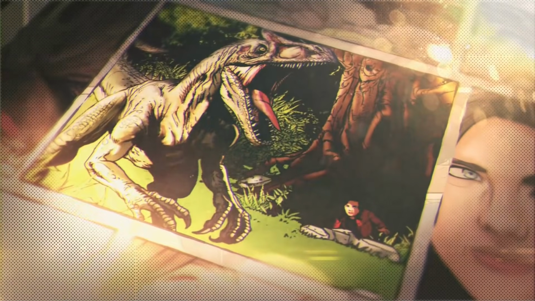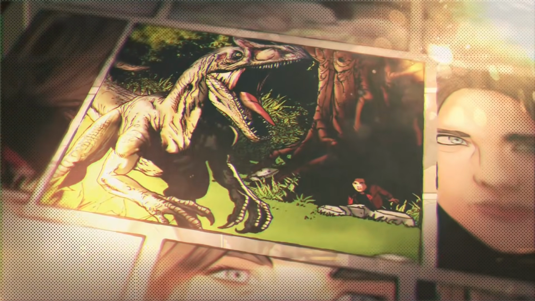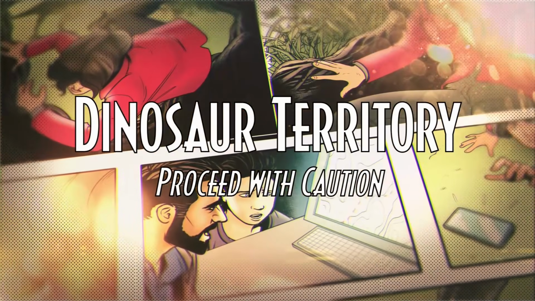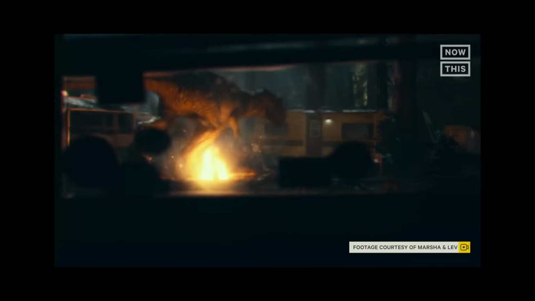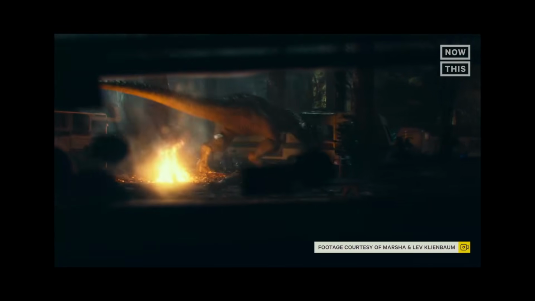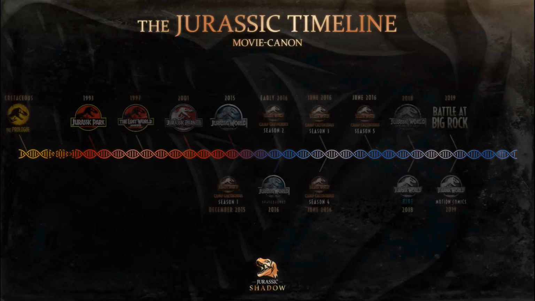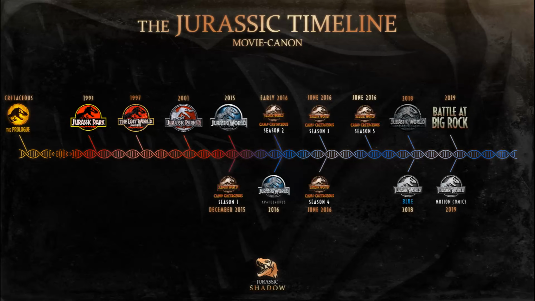Shortly after these events, Motion Comic Episode 4 takes place as we follow the reports and aftermath of this incident from Big Rock National Park. We can also see an alternative perspective of this attack in Jurassic World Dominion's Now This news segment right at the start of the movie. But between the years of 2018 and 2022, we have nearly nothing to add.